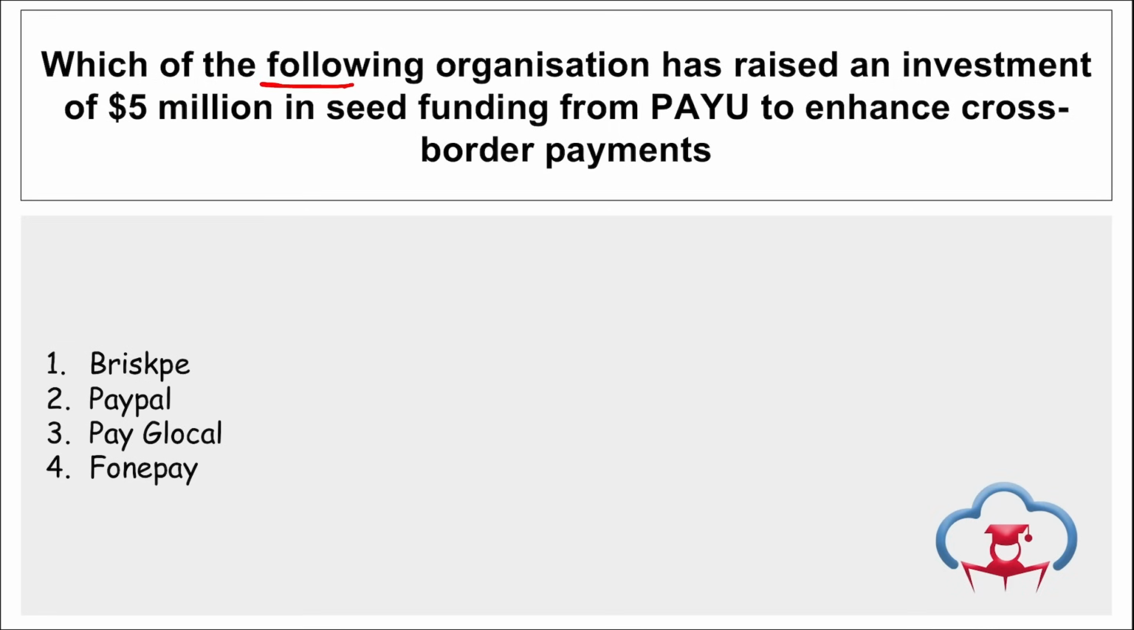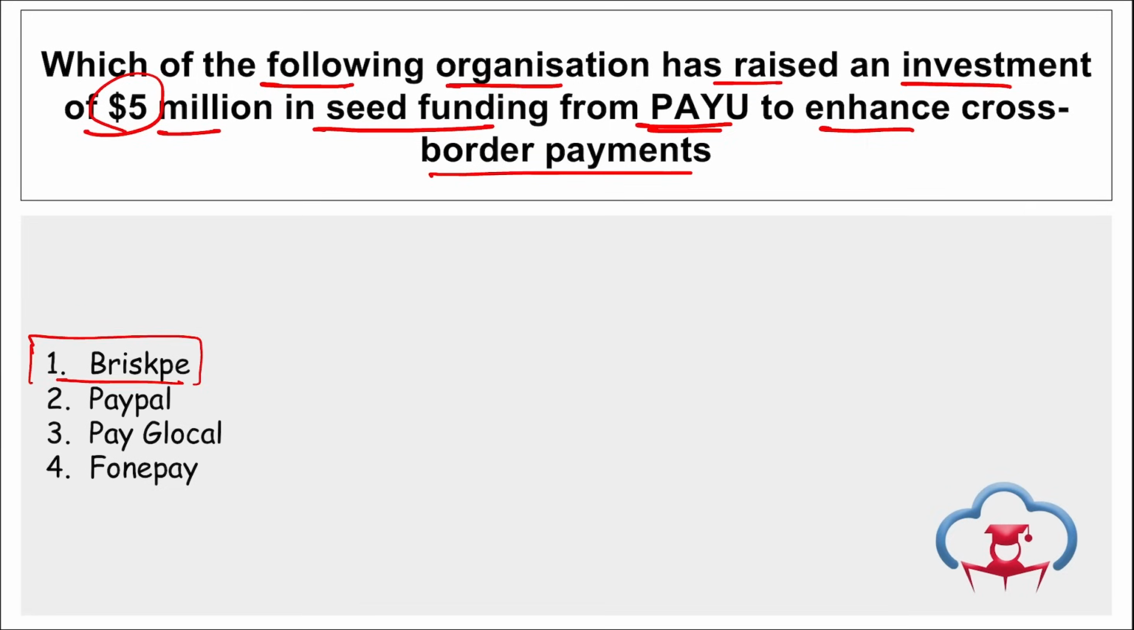Moving on, which of the following organizations has raised an investment of $5 million in seed funding from PayU to enhance cross-border payment? It is BriskPay, a Mumbai, Maharashtra based payment platform. They secured an investment of $5 million in their seed round from PayU. That was the first seed round, the earliest funding round. This is a payment and fintech business.